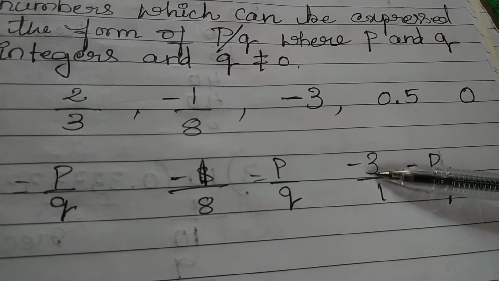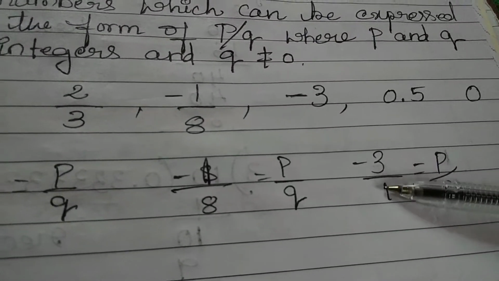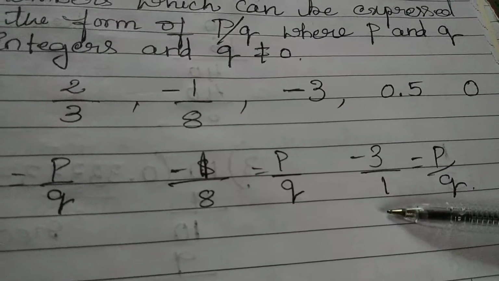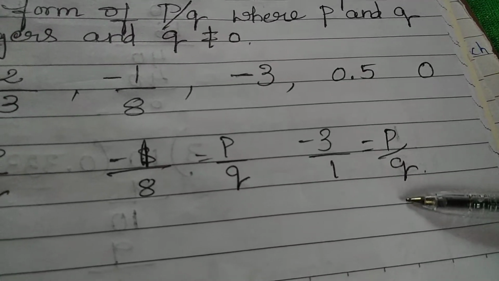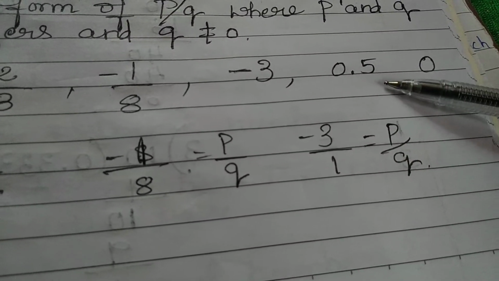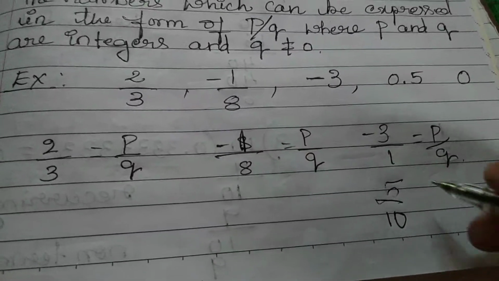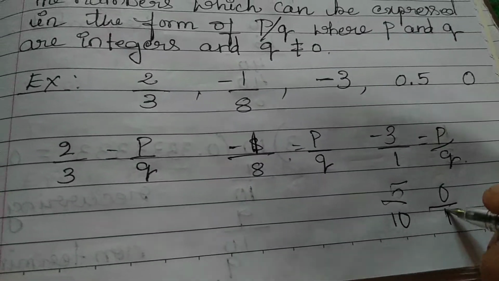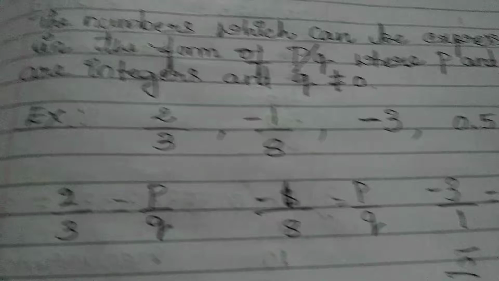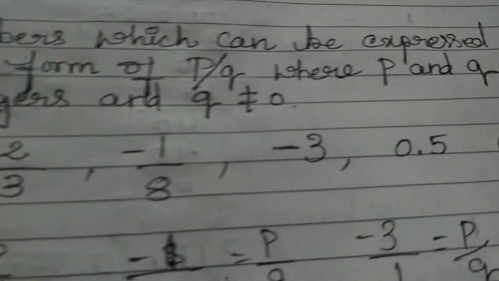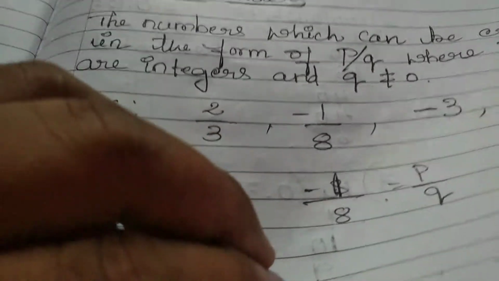Here minus 3 is the numerator. The denominator is not written, so you should take it as 1. So it is also in the form of p by q. 0.5 can be written as 5 by 10, and 0 can be written as 0 by 1. So that's why these are all examples of rational numbers, which you have learned in class 8.